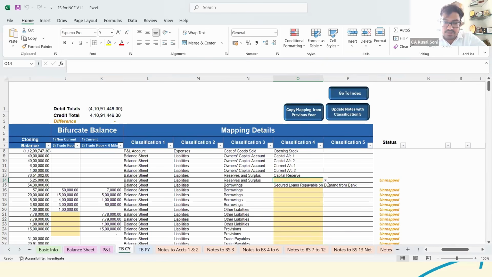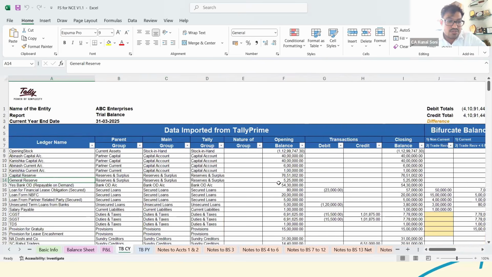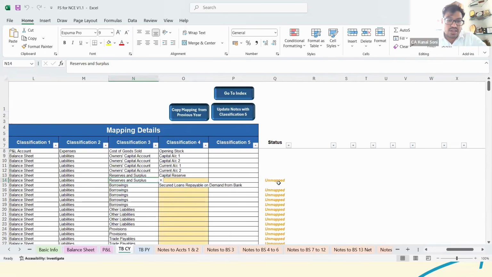So in this reserves and surplus, let's say currently the option for general reserve is not there, but you want to specify that in the reserves, this much amount is with regards to the general reserve. So what you could do is select the tab here, that is other reserves. And now see, once you select the other reserves tab, the classification field is enabled. So if it is other reserves, then we need to specify the nature, which other reserve. So here we can select general reserve.